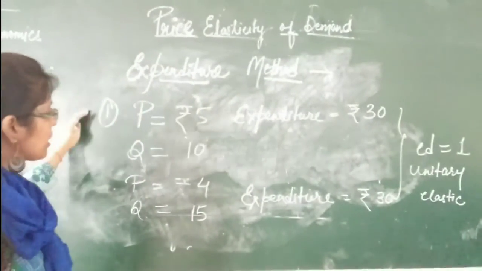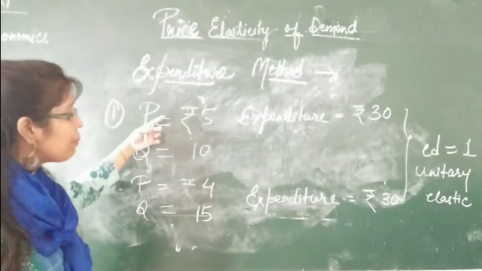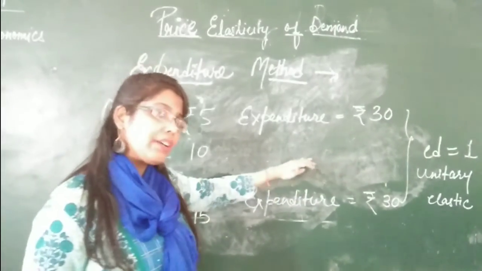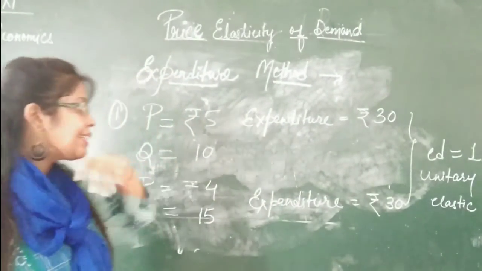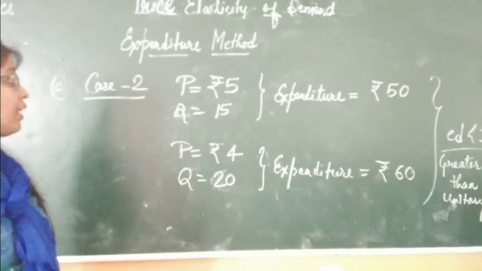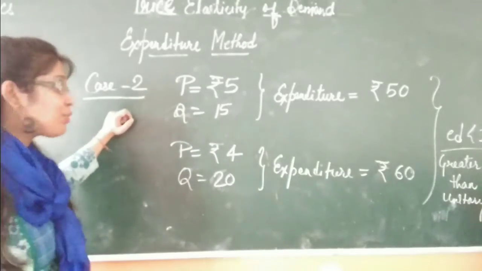So this was the first case. As you have seen in this case, price falls. Even if I increase the price and expenditure being same, again it will be ED is equal to 1, unitary elastic. Now let us see the second case. Now let us see case 2. As you have seen in first case, expenditure was constant.